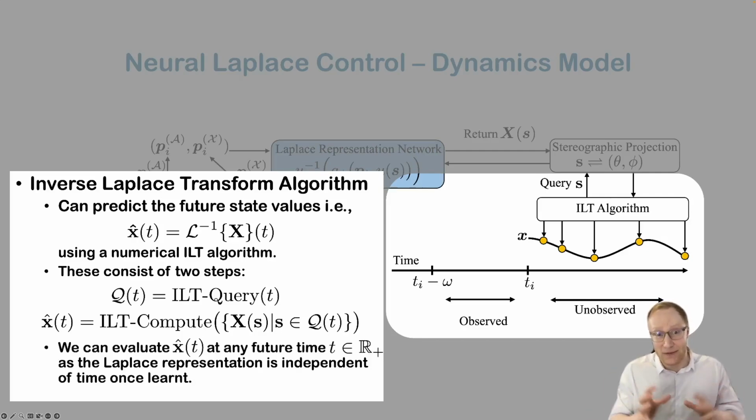The biggest benefit of this is that we can evaluate at any future time of the Laplace representation, and really because the Laplace representation is independent of time once learned, it only requires one pass through the network to predict at future time, whereas neural ODEs require many steps to predict a very far future time horizon, which gives us performance benefits in computational efficiency, as we'll see in a minute.